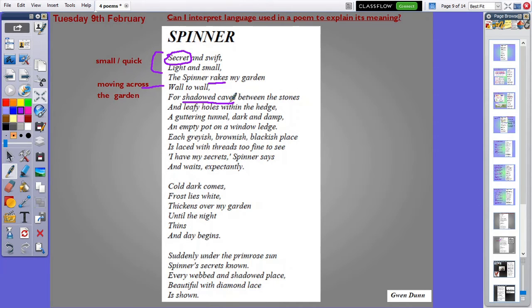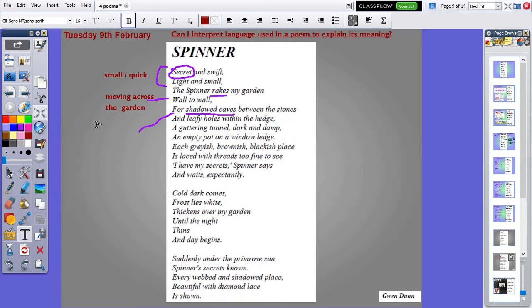Now a cave for us would normally be quite a big opening in the side of a cliff, but for a tiny spider, the cracks or the gaps between stones would be caves. So this is to do with size. The gaps between the stones are large for the spider.